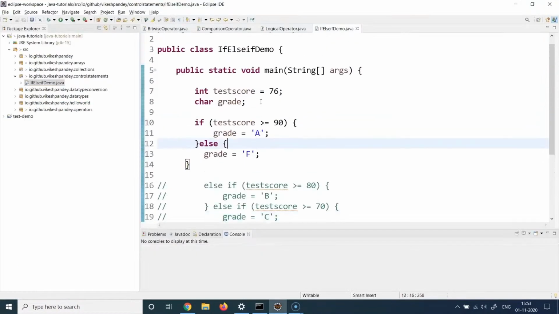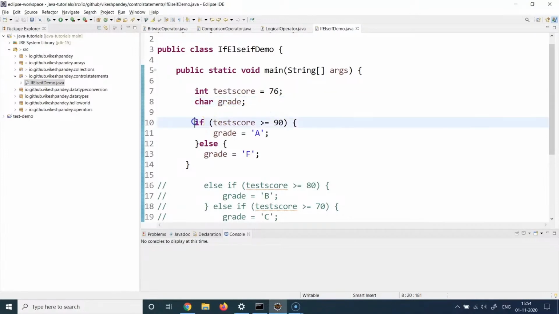For this particular example, I've created a class and there is a public static void main method, which is the entry point of this program's execution. I have a variable which is called test score. This is an integer variable with the value 76. And I have a char variable, which is grade. Basically what I'm doing is, based on the test score marks, I'm trying to define the grades which a student will get. So for that, I have built a condition here.